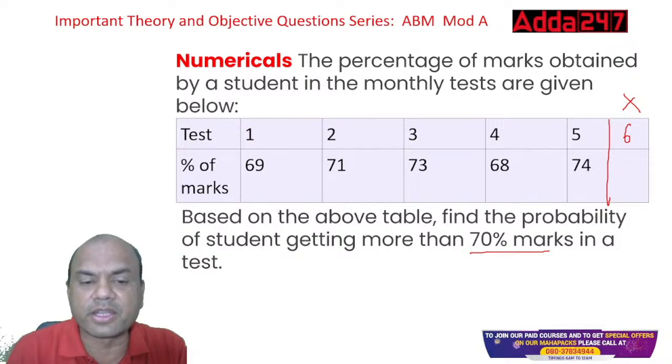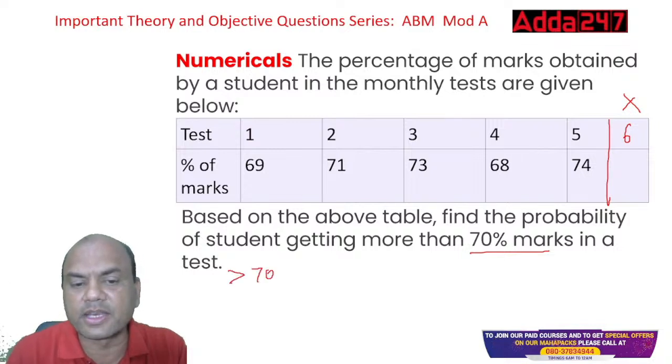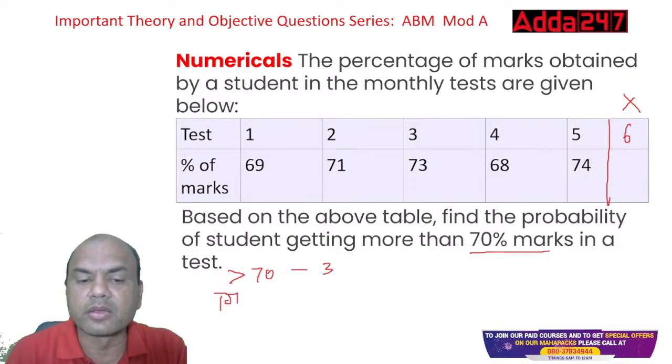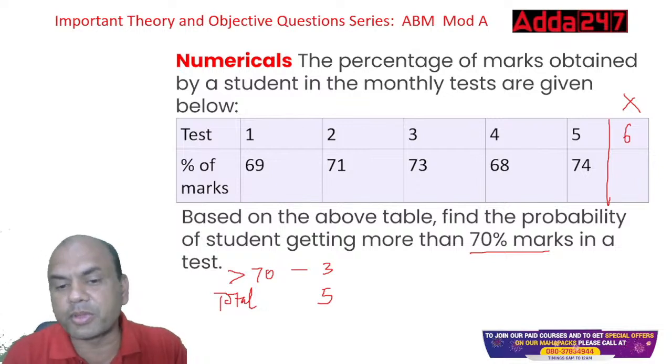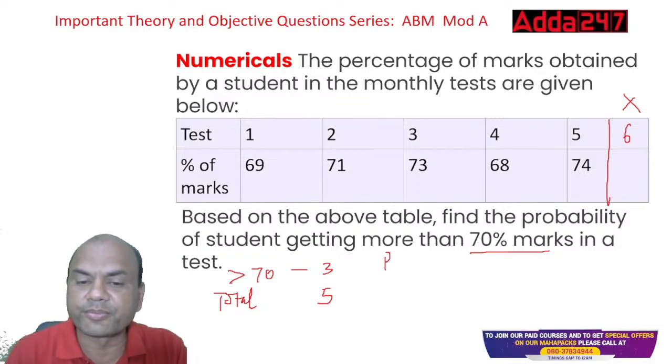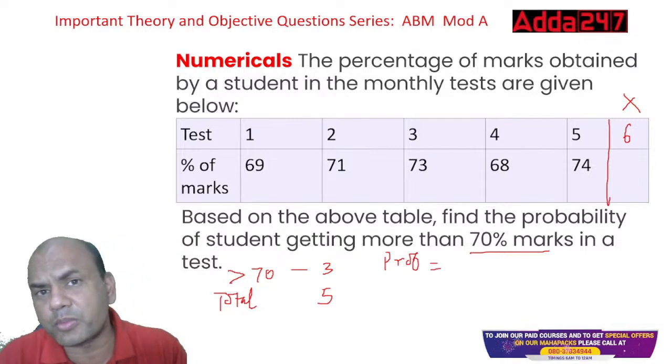So, above 70, greater than 70, it's 3, right? Total number of tests is what? What is the total number of tests? 5. So, how to find the probability? Probability is always success.